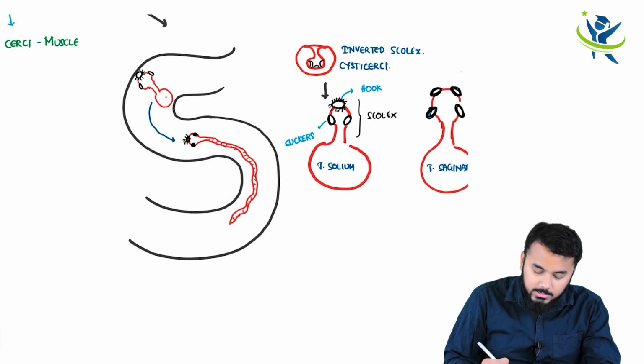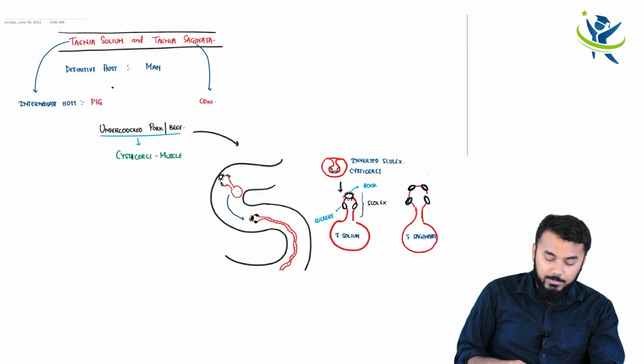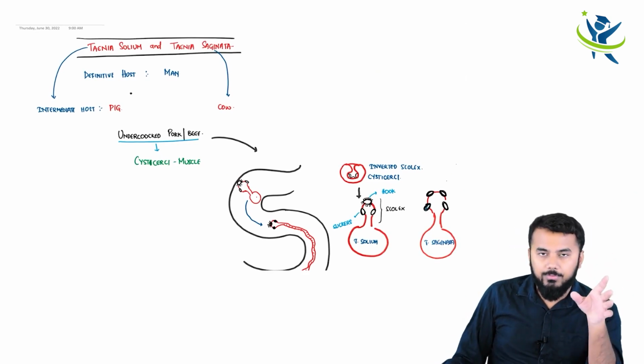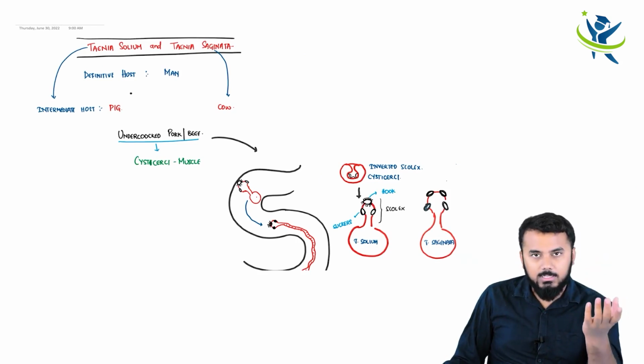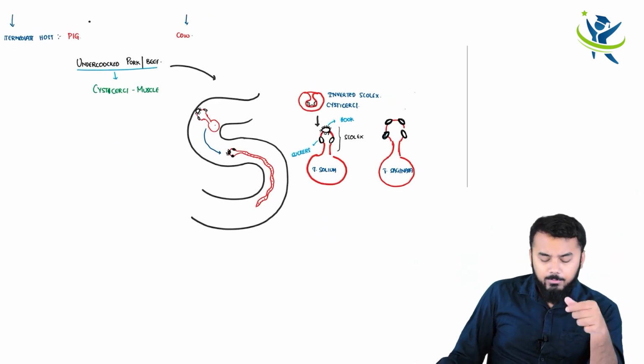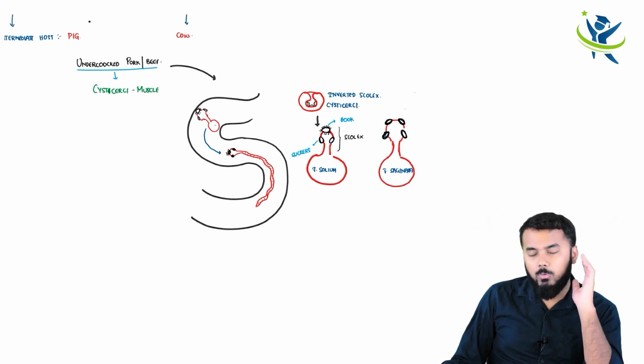So what has happened, guys? Overall, just revise it. In this patient, when he has eaten undercooked pork or beef, the cysticercus will enter the small intestine.